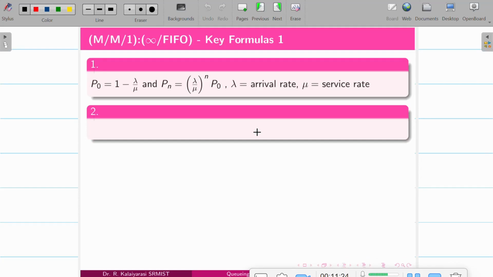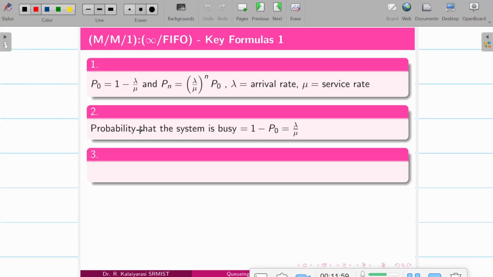So we have the key formulas to go for with this, where P naught is nothing but when the system is idle. When the system is idle, we'll refer to it as P naught, which is nothing but 1 minus lambda by mu, where lambda is the arrival rate and mu is the service rate. And Pn is nothing but lambda by mu the whole power n.